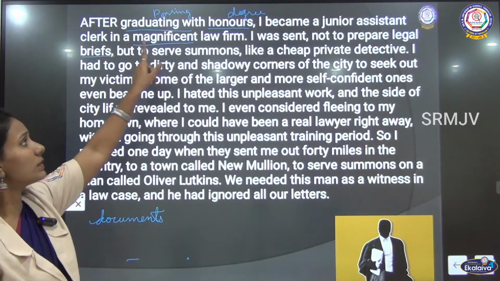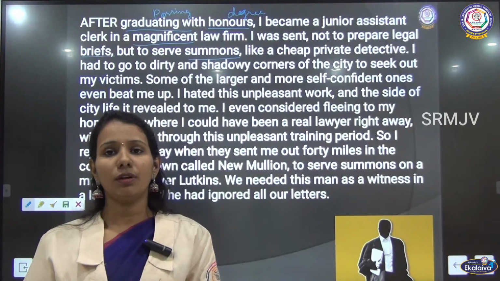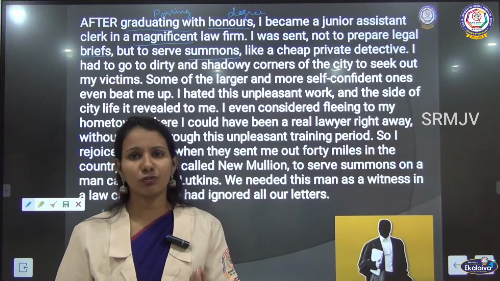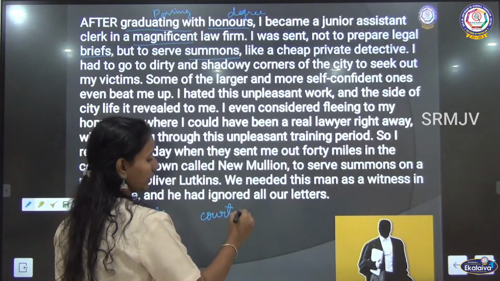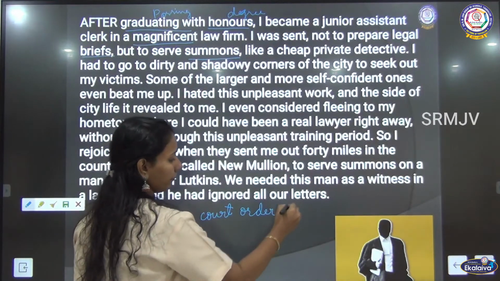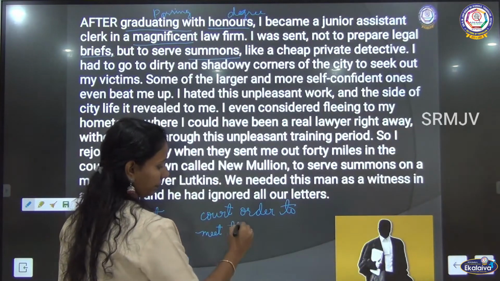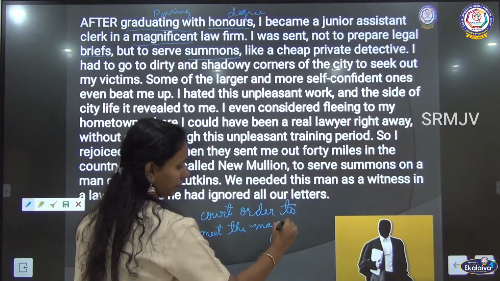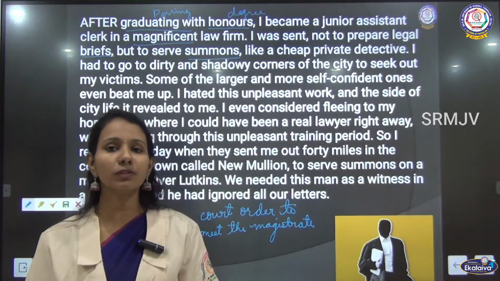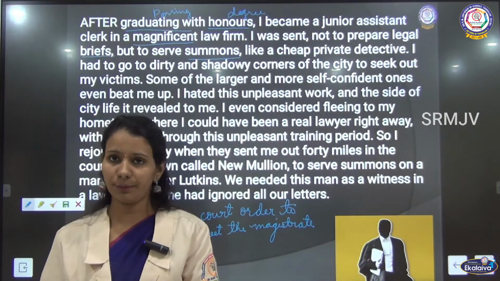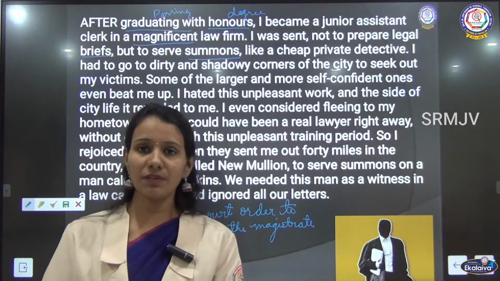Instead, he was to serve summons. Summons is a court order calling the victim or the accused to meet the magistrate. A court order to meet the magistrate is called a summons. So, here he was not working as a lawyer preparing any legal briefs. He was sent out of the office to deliver the summons.